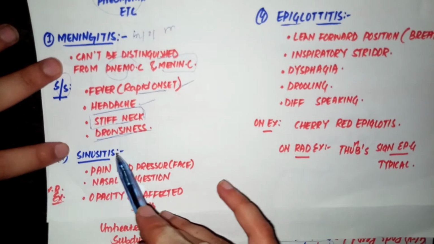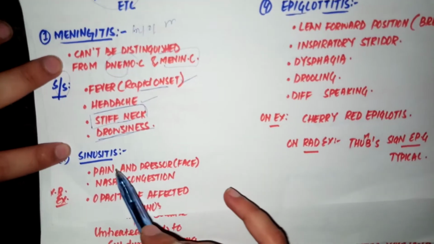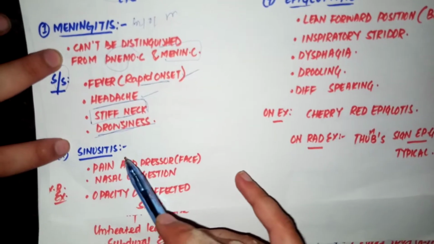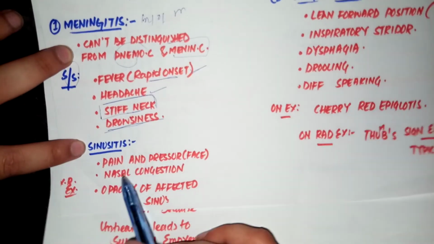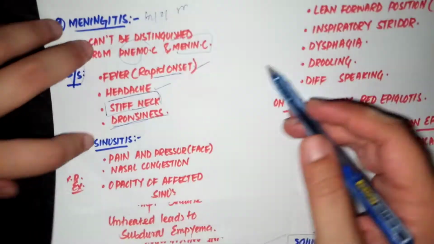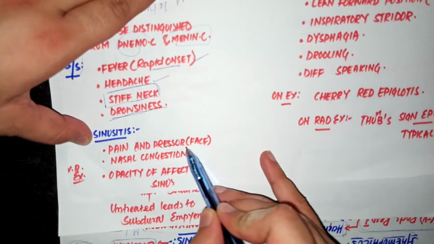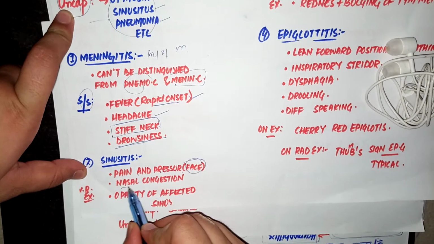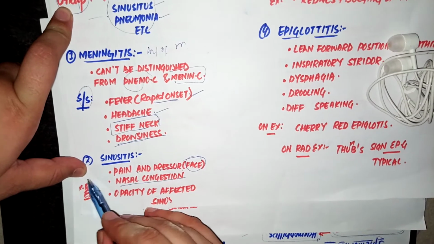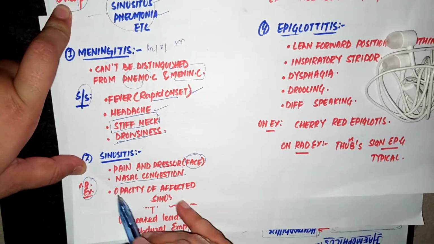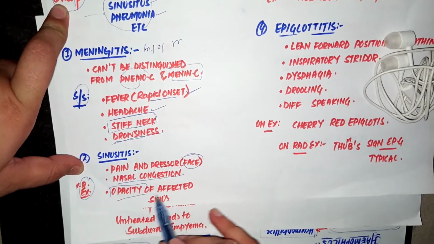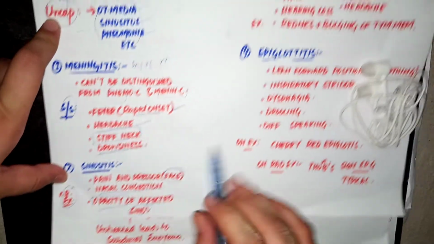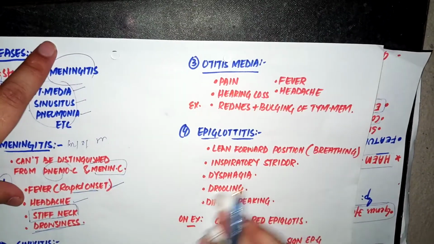The second one is sinusitis. Sinusitis is the inflammation of the sinuses. It has a typical symptom of pain and pressure over the facial area. There will be nasal congestion, and on radiological examination we will see opacity of the affected sinus. The affected sinus will be opaque to X-ray.